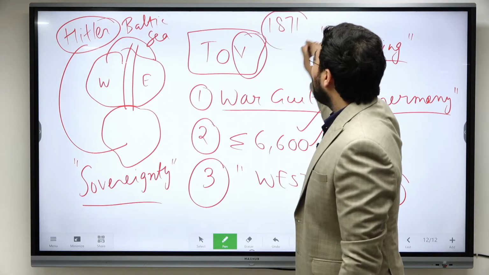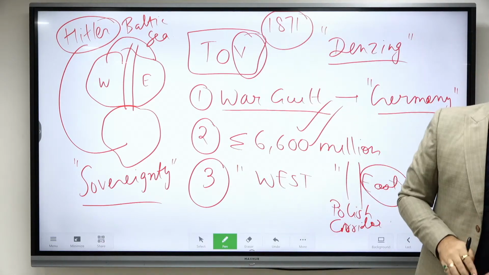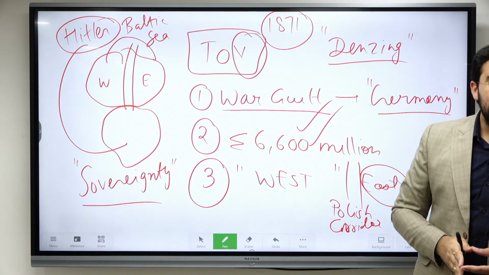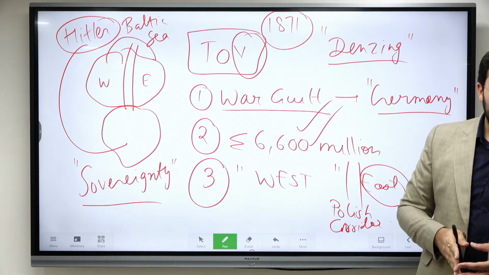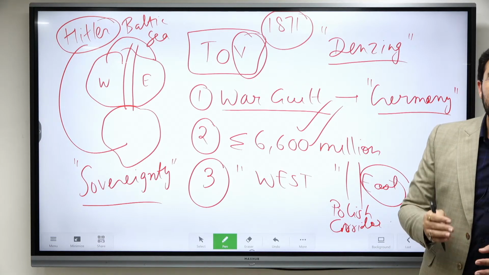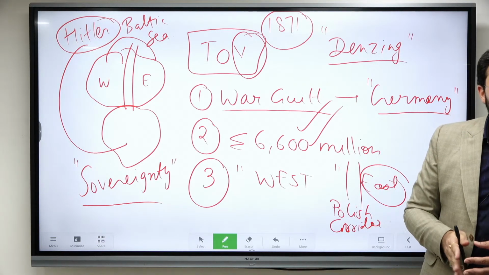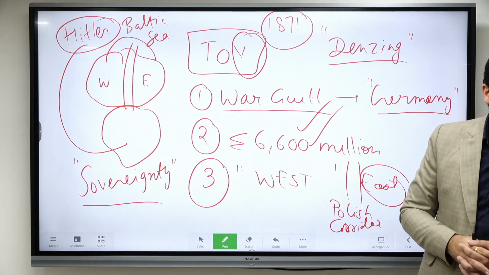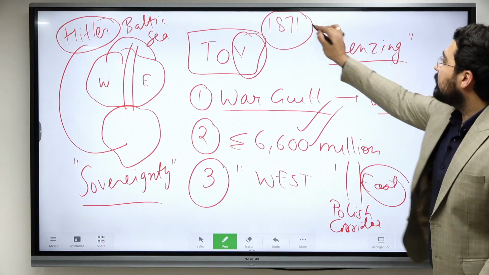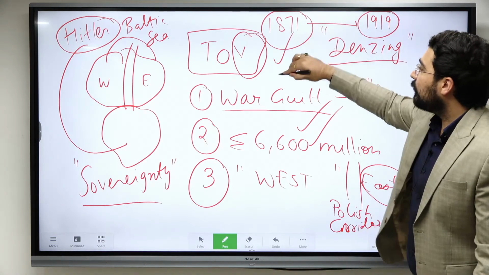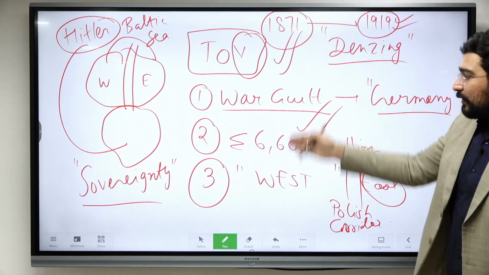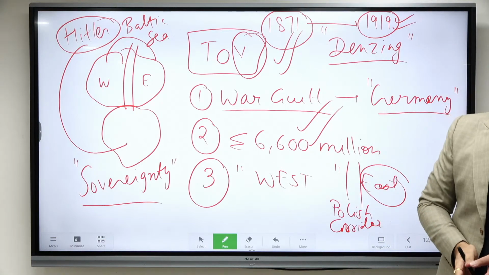So UPSC asked a question that 1871 was the year of happiness for Germany, and 1919 was the year of chastisement, where they were completely finished off. So we need to understand what circumstances, what was beautiful in 1871 and what was so different in 1919.